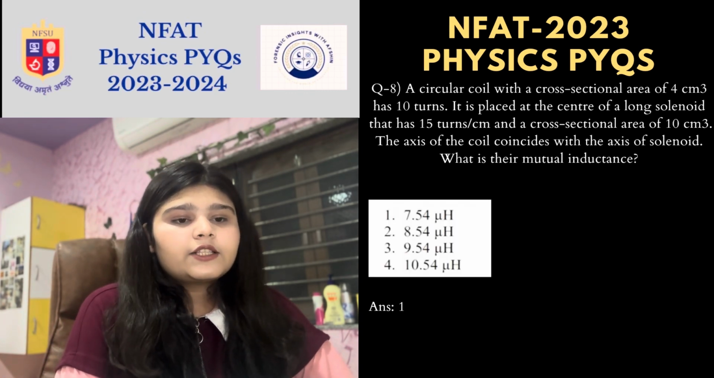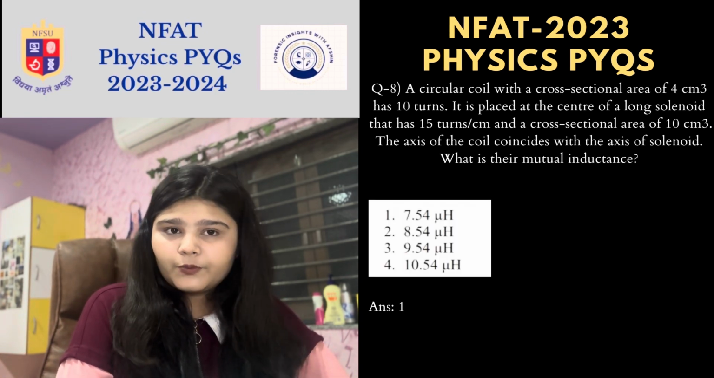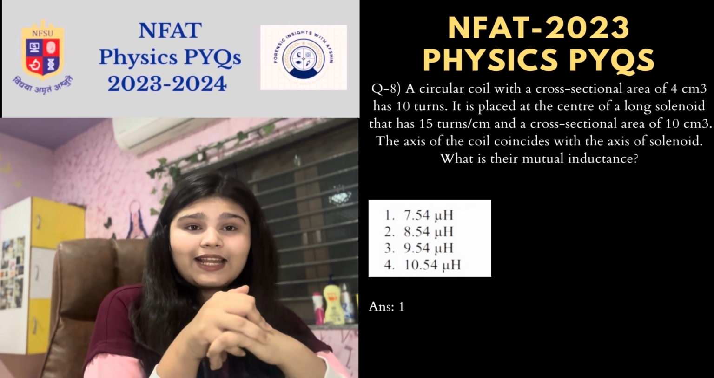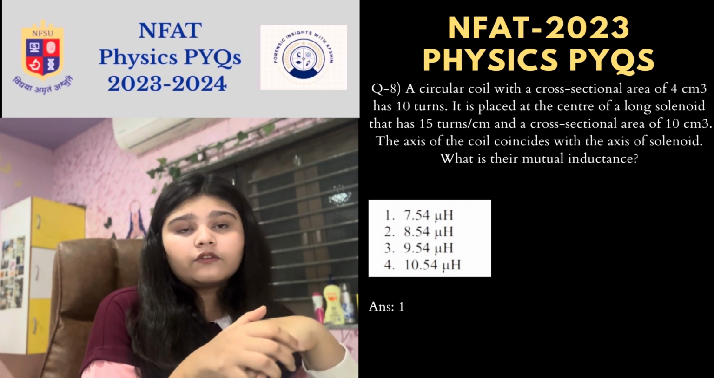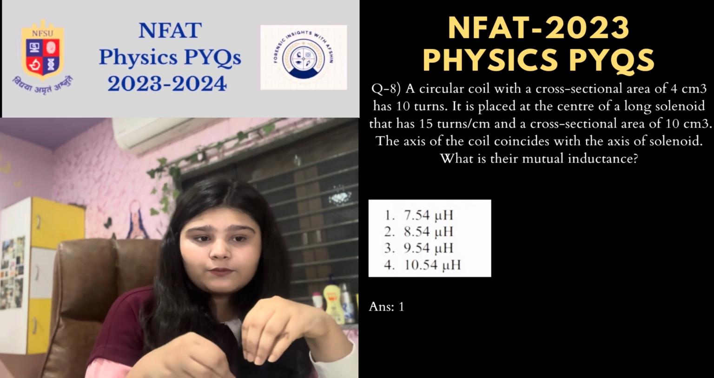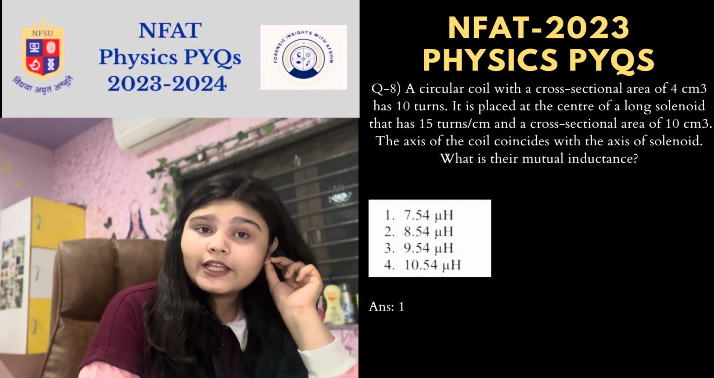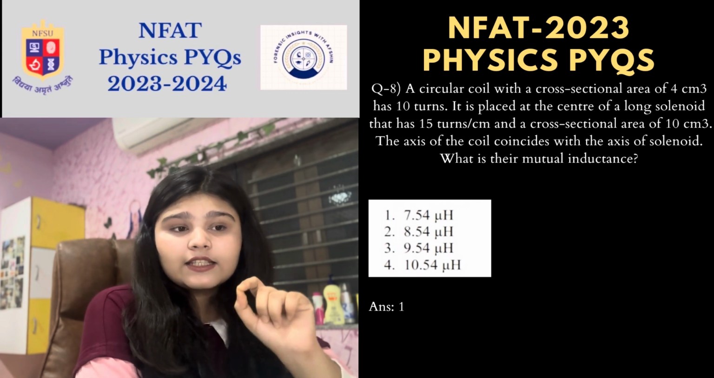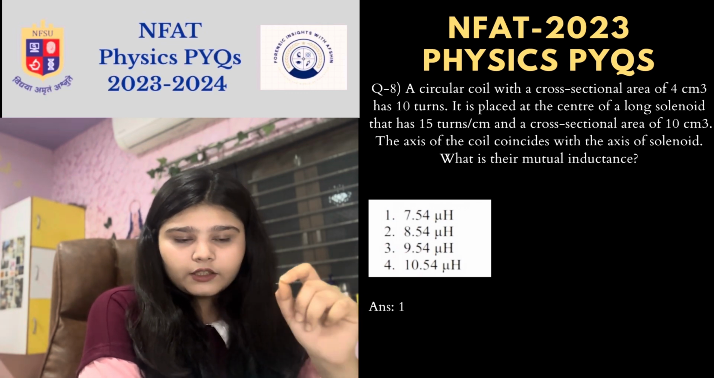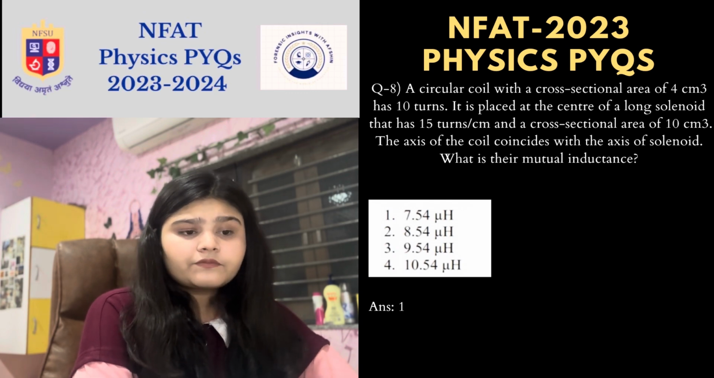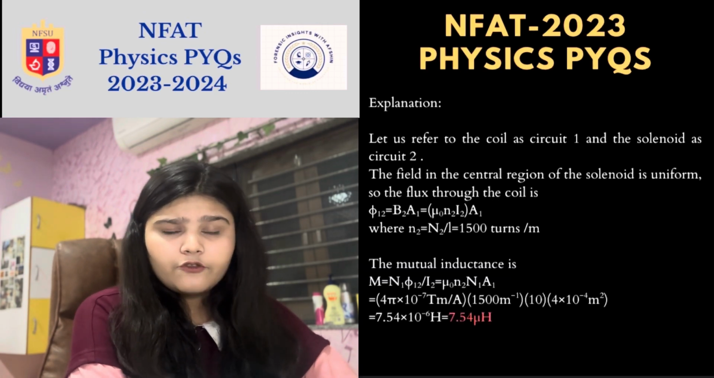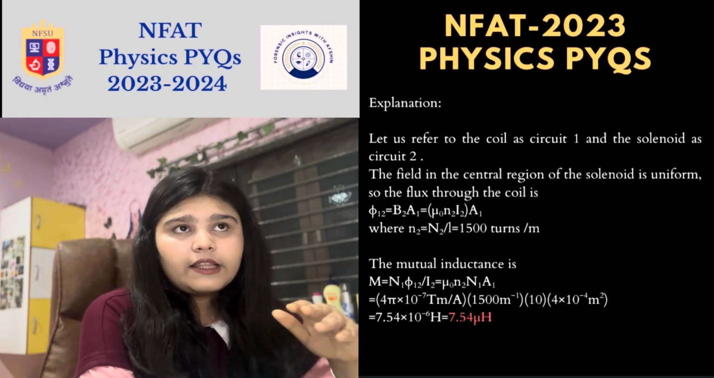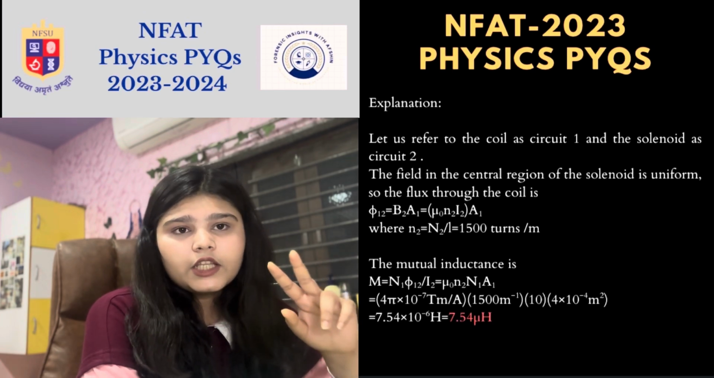So yeah, moving on to the next question. It is again a numerical. A circular coil with a cross-sectional area of 4 centimeter cube has 10 turns. It is placed at the center of a long solenoid that has 15 turns per centimeter and a cross-sectional area of 10 centimeter cube. The axis of the coil coincides with the axis of the solenoid. What is the mutual inductance? Options are given. So again, you have to remember the same mutual inductance formula. So we will assume that the coil is circuit 1 whereas the solenoid is circuit 2.